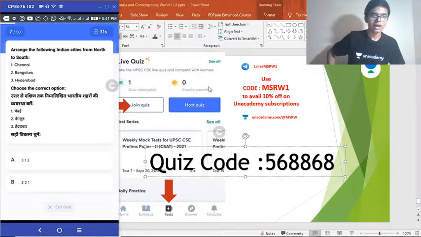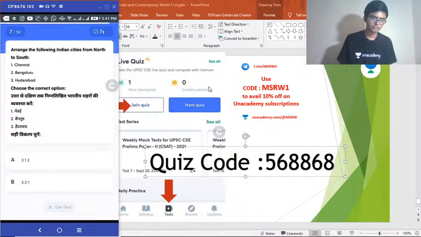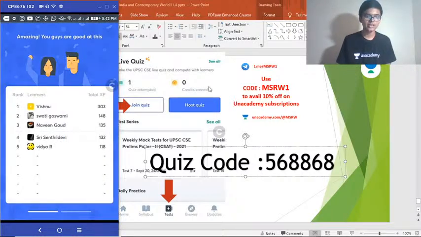Question number 7. Arrange the following Indian cities from north to south. Very easy question. Chennai, Bangalore, Hyderabad. Arrange these cities from north to south. Last 5 seconds. Time is up. 20% of you getting it.